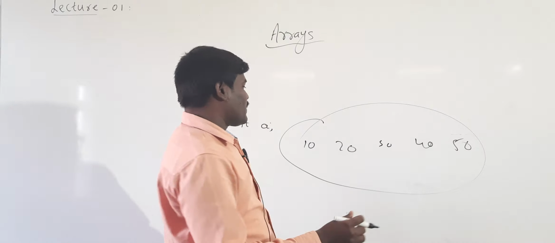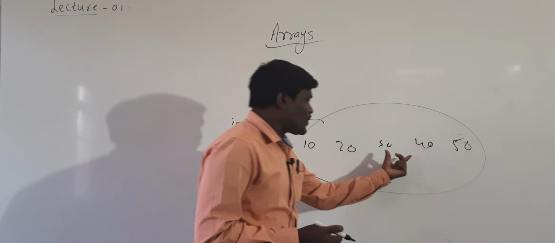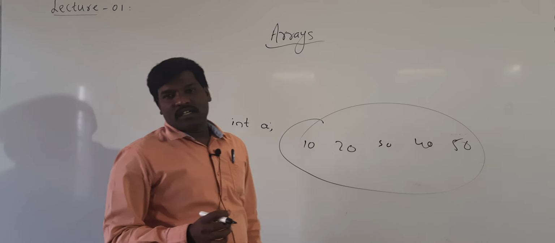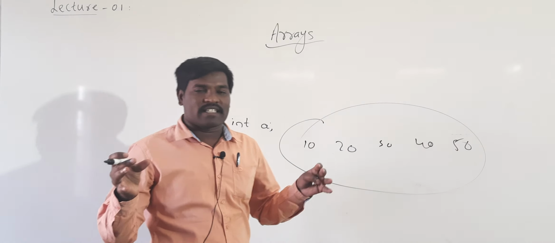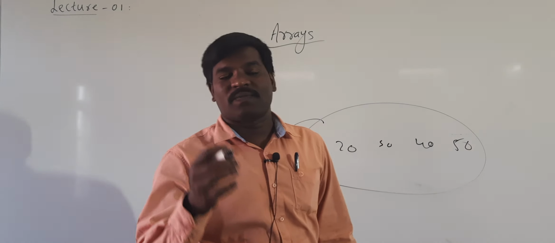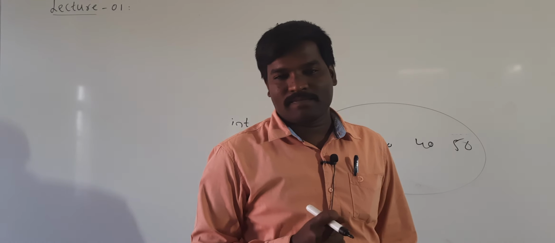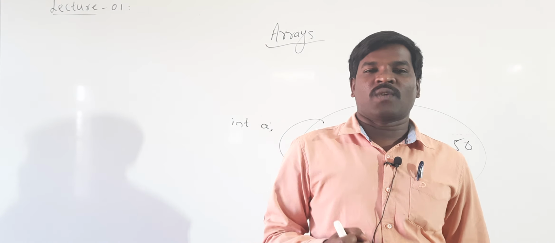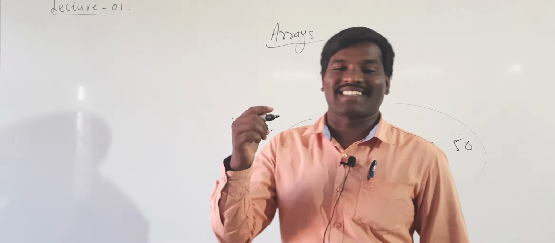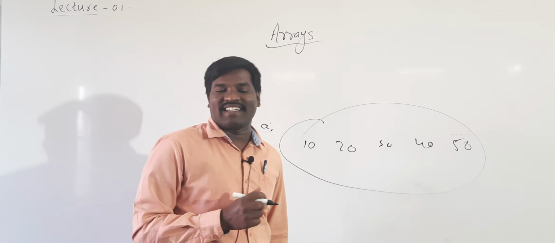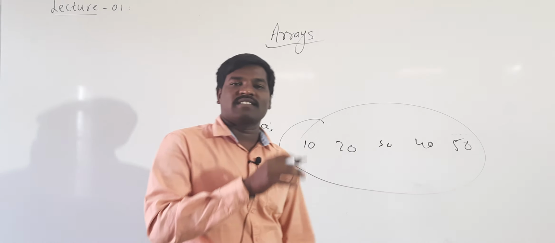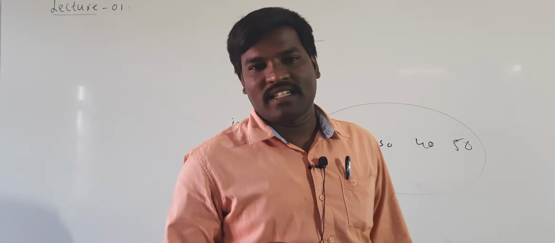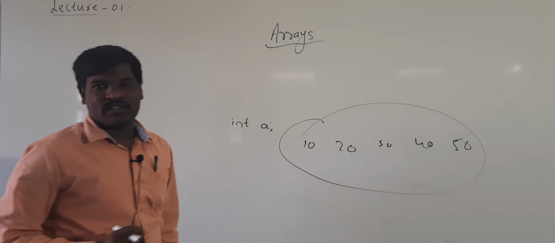You cannot combine two integer values, two decimal values, and two character values. We cannot combine different kinds of elements. It is a collection of elements of similar type, or a collection of homogeneous data elements. Homogeneous means the same kind of elements.